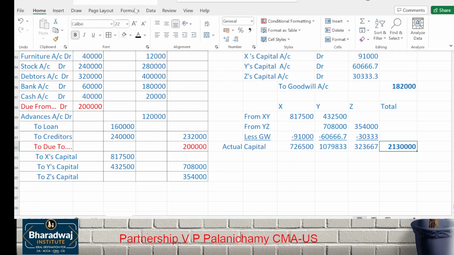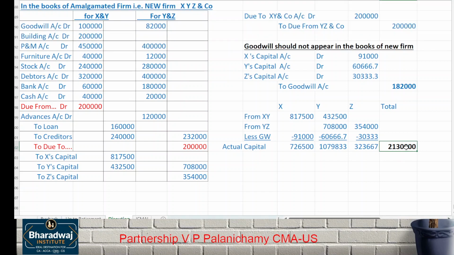This is the actual capital of the firm. What is the actual capital of the firm? 21,30,000 இருக்கும். This 21,30,000 they ask you to adjust in which ratio?